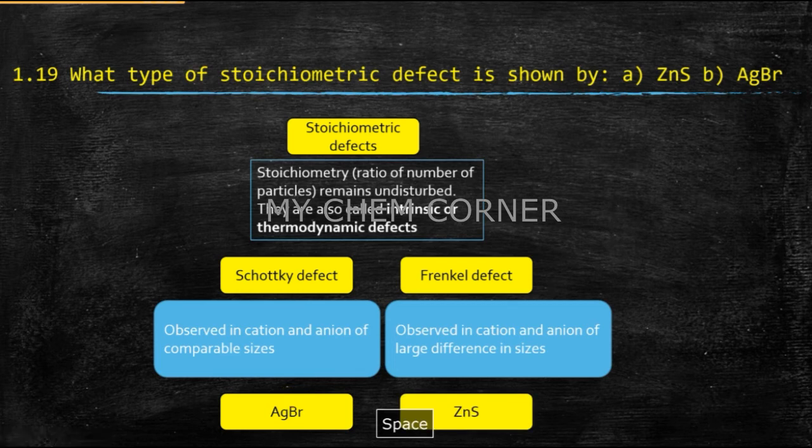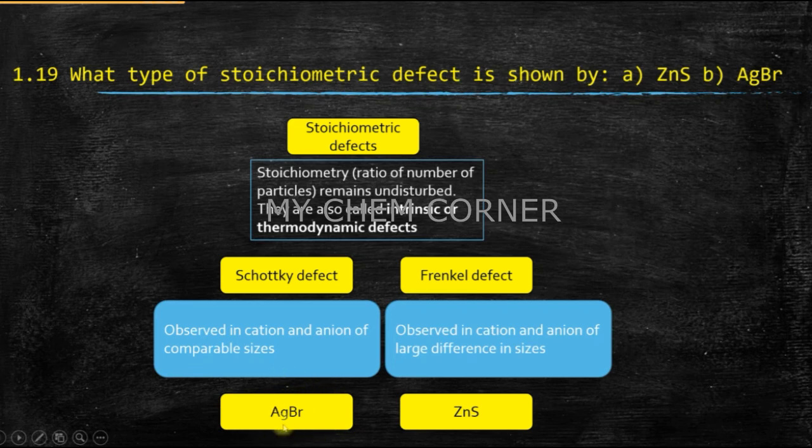And the other one, of course, Zn is a much smaller one and sulphide is a larger one. Therefore, they have a huge difference in their cation-anion size. Therefore, this will show Frenkel defect. So zinc will have a smaller size, sulphide is much larger. Therefore, zinc sulphide will show Frenkel defect. Schottky defect is shown by AgBr.